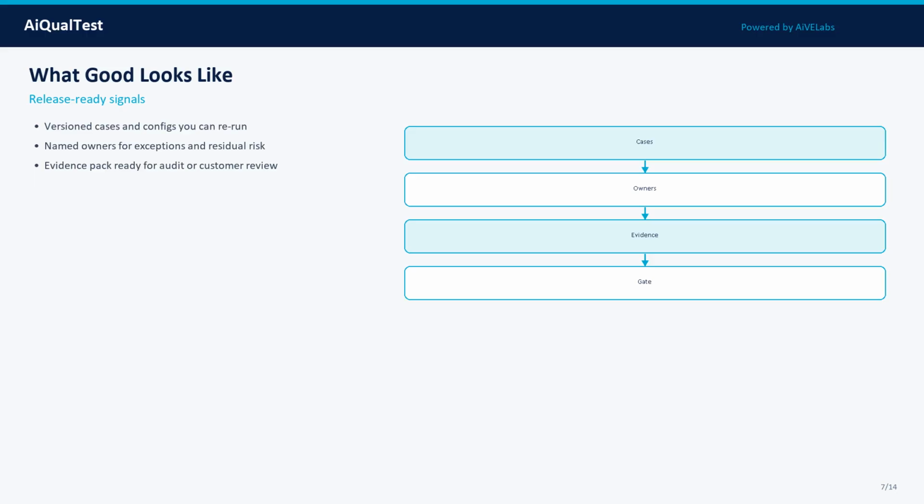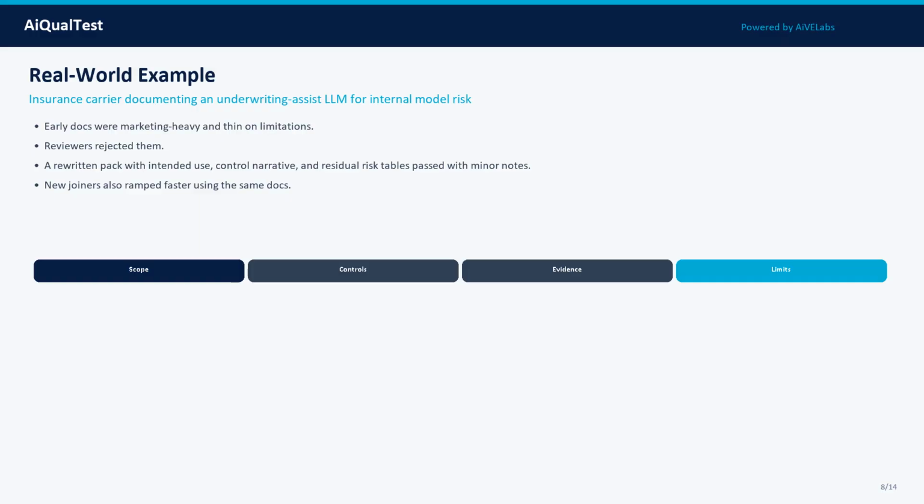Here is a real-world pattern. Setting: Insurance carrier documenting an underwriting assist LLM for internal model risk review. Early docs were marketing heavy and thin on limitations. Reviewers rejected them. A rewritten pack with intended use, control narrative, and residual risk tables passed with minor notes. New joiners also ramped faster using the same docs. Notice the pattern: define scope, run controlled tests, capture evidence, decide with named owners, and feed failures back into the next cycle. That is how AI quality becomes a system property, not a slide.